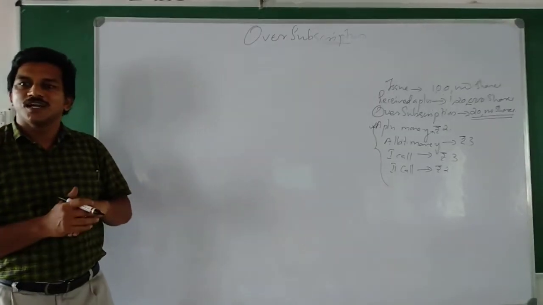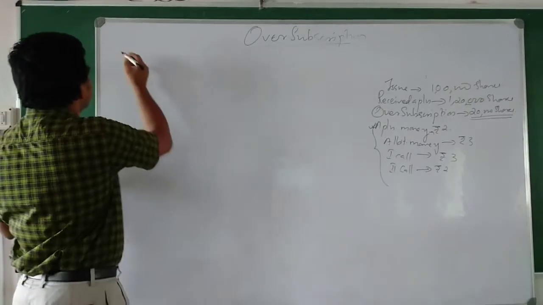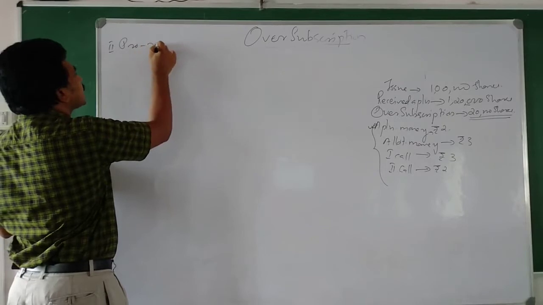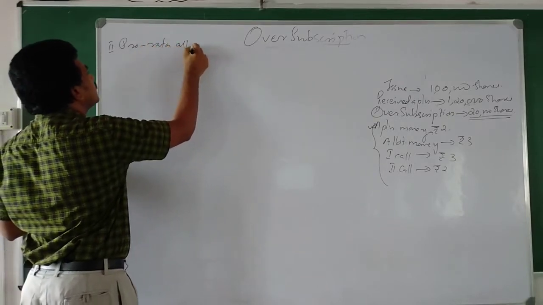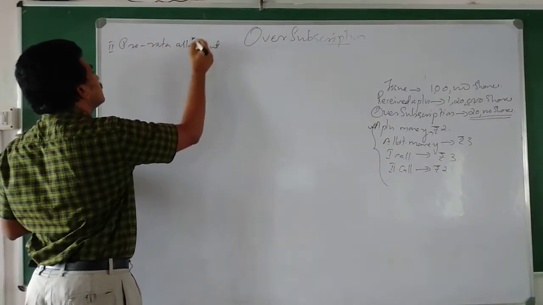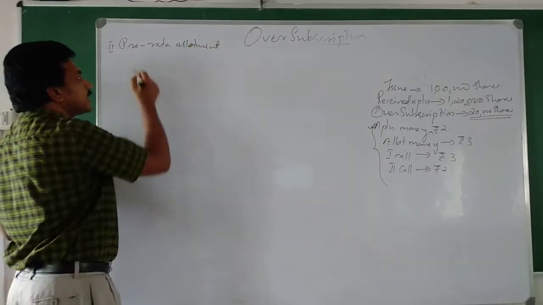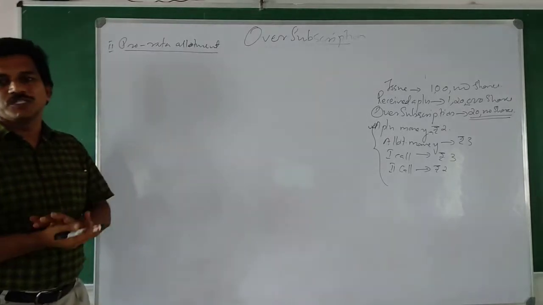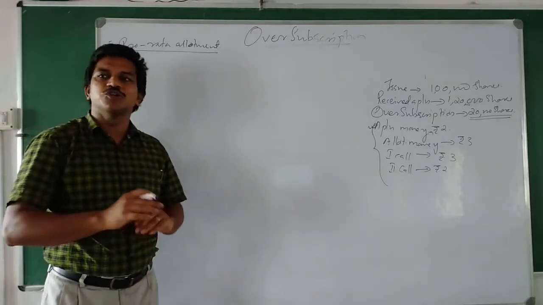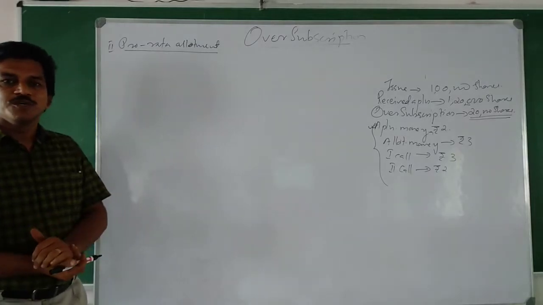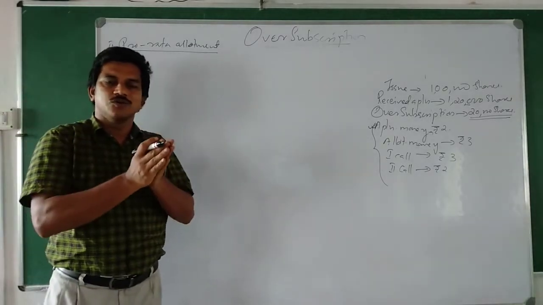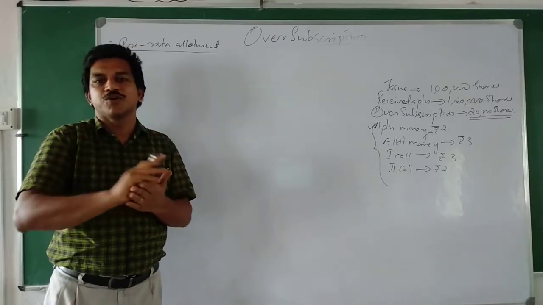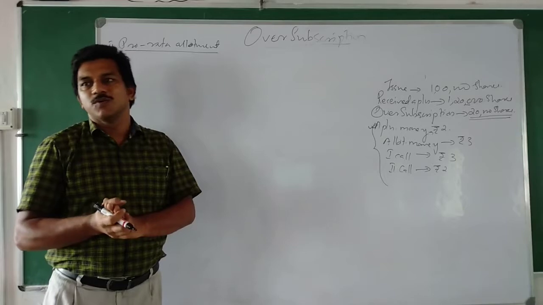Yes, the second alternative is pro rata allotment. Pro rata allotment or proportionate allotment. That means those who have applied for a certain number of shares will not get that many shares. Proportionately it will be given.